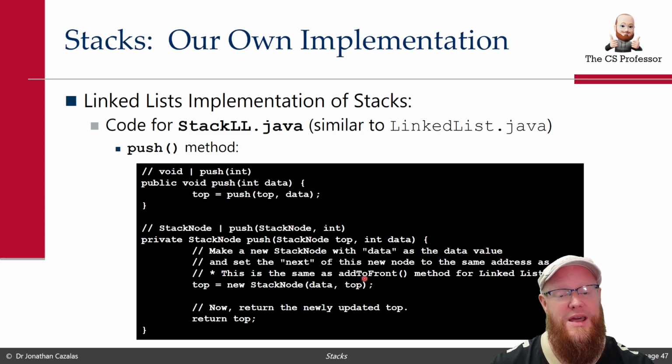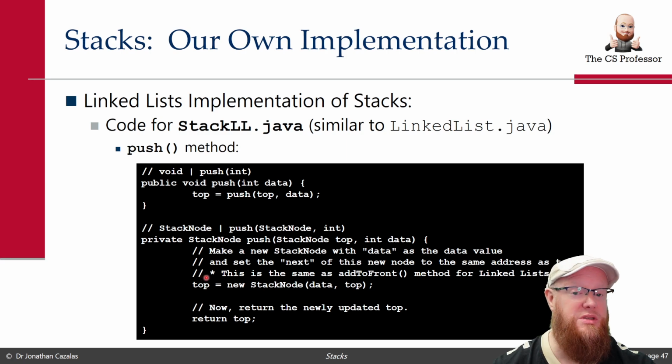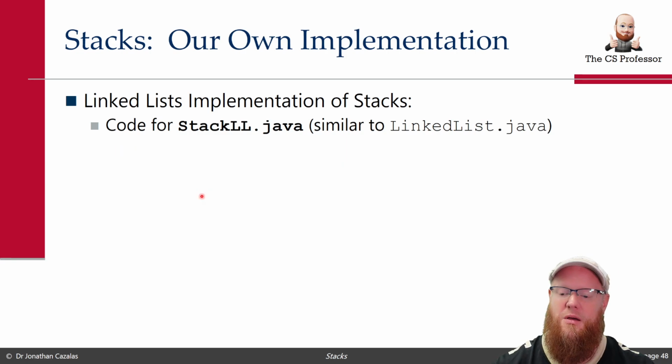We put the address that is in top, which is the address of the previous first node. So this new node is pointing to the previous first node. We then take the address of this new node and we save it into top. So now top points to this new node and we return top, and it gets saved right here when it returns back into the actual top data number.